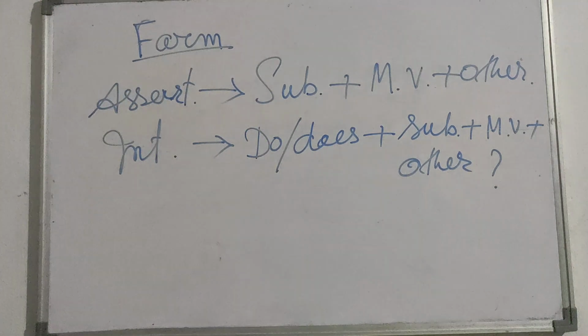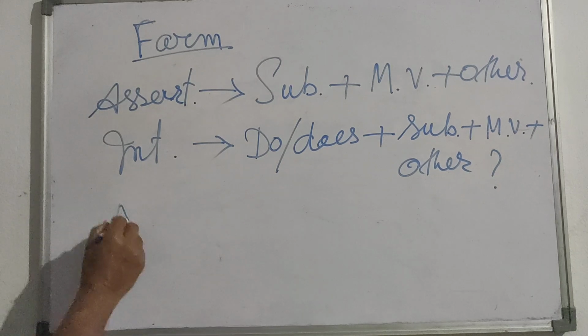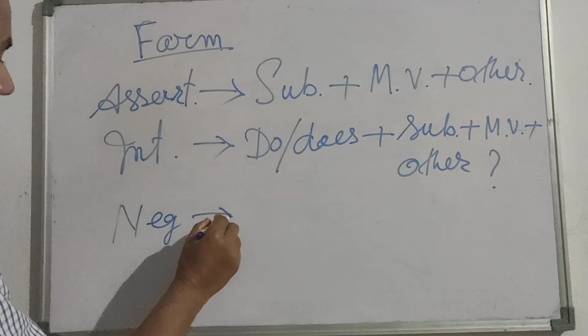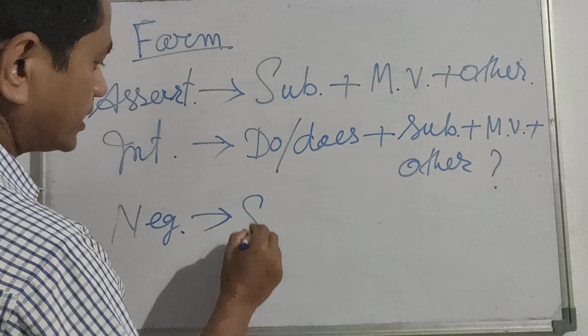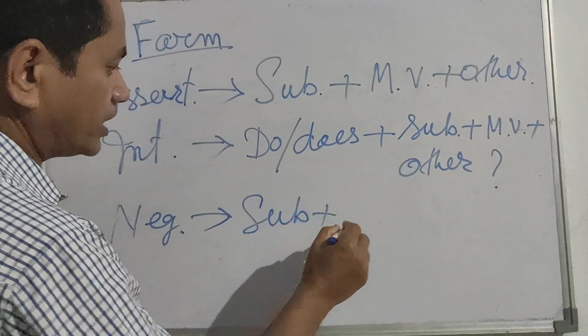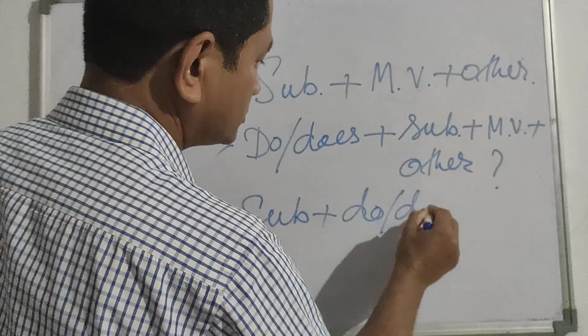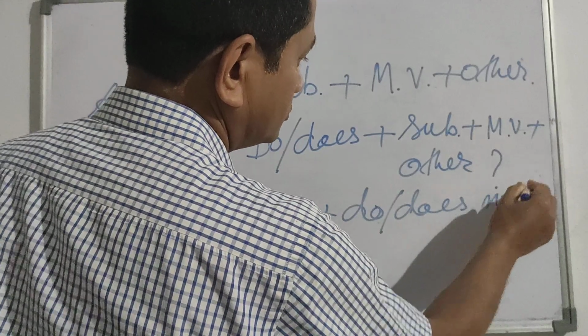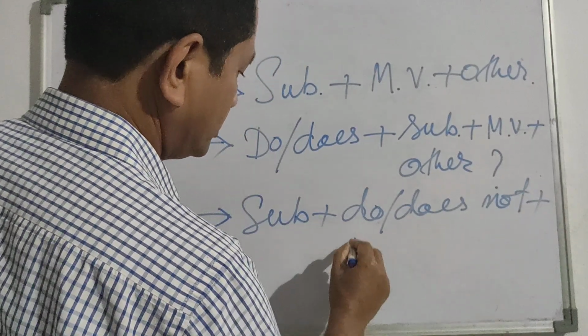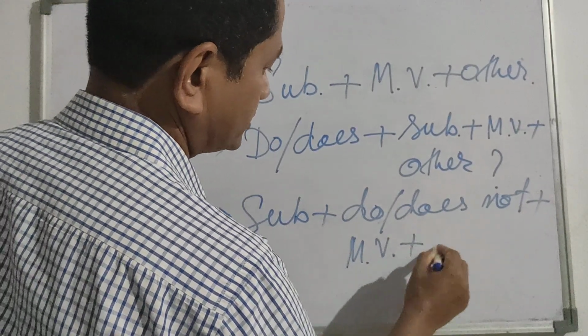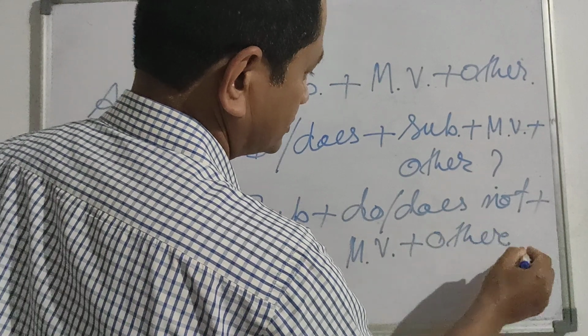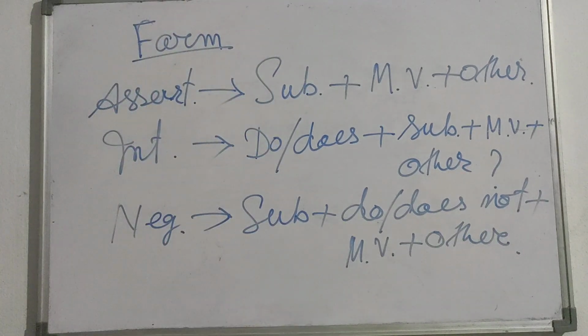If we want to make it negative, that is also very simple. Negative sentence, it is also very simple. Just after the subject, use do or does not. Do not or does not, plus, it will remain the same, main verb plus other.